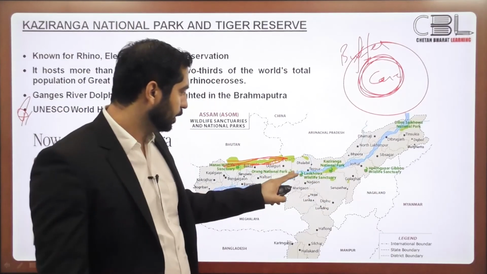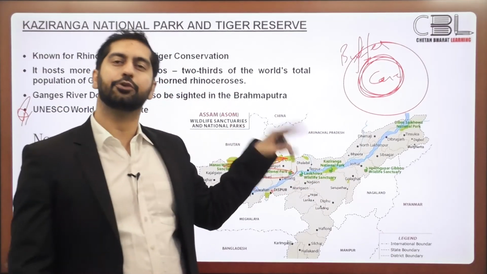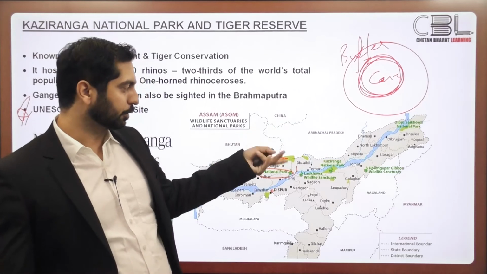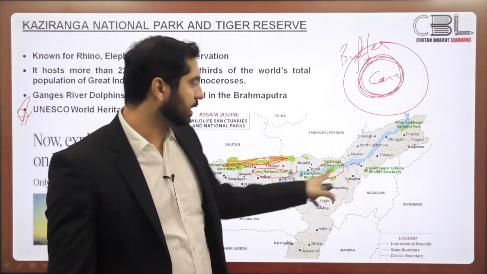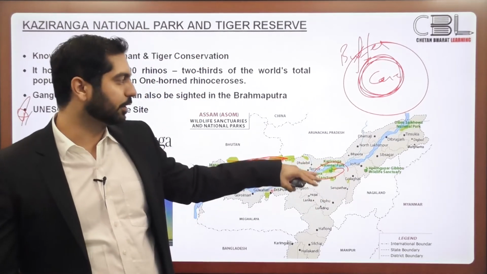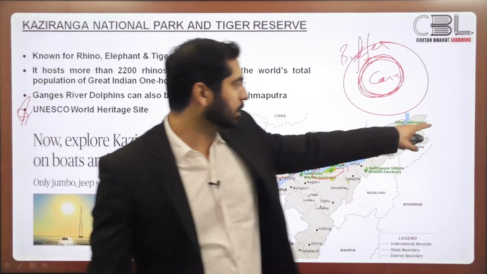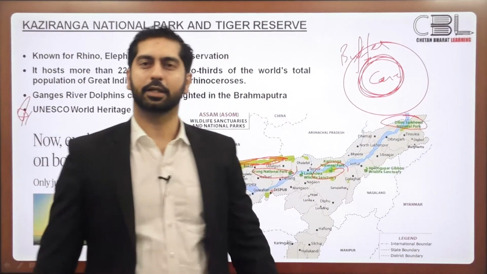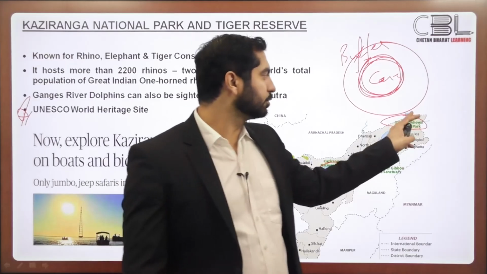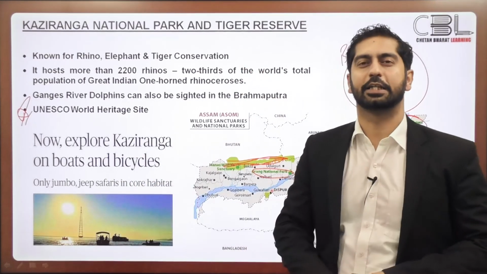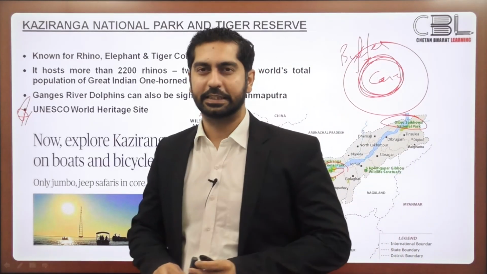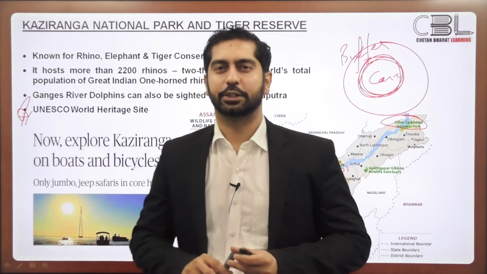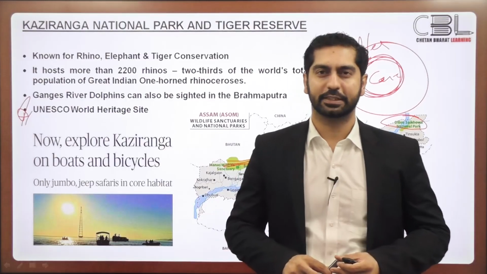Then you have the Orang National Park on the northern bank of river Brahmaputra, and you have the Kaziranga National Park on the southern bank of river Brahmaputra. Then yet another very important national park and tiger reserve, Dibru-Saikhowa National Park and Tiger Reserve. So these are some of the national parks that you can remember as far as the state of Assam is concerned.